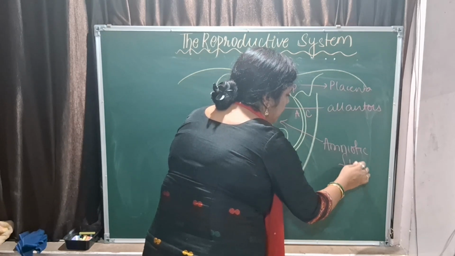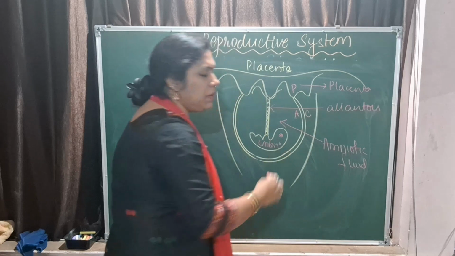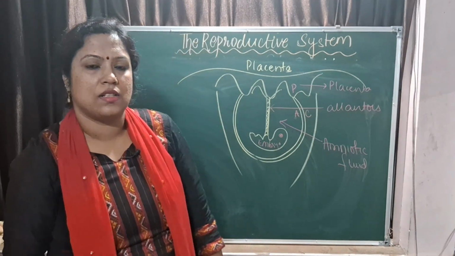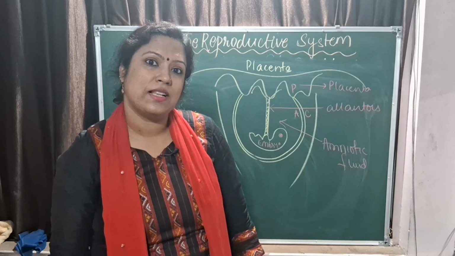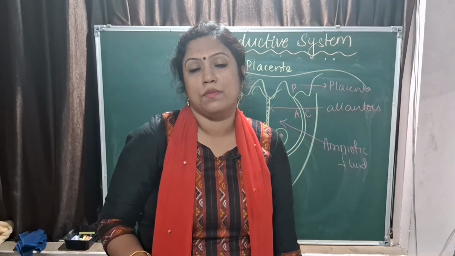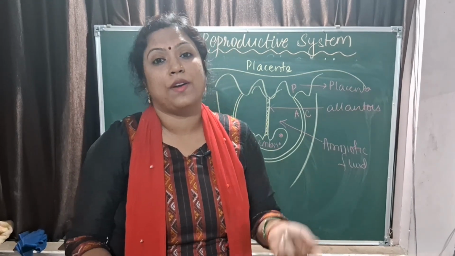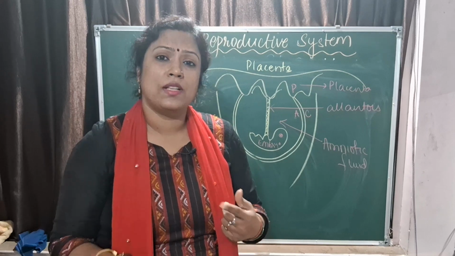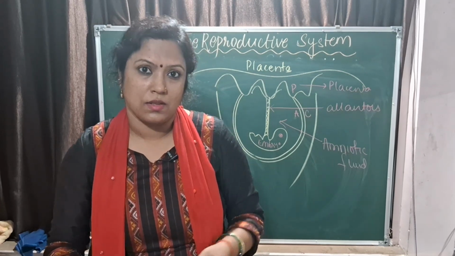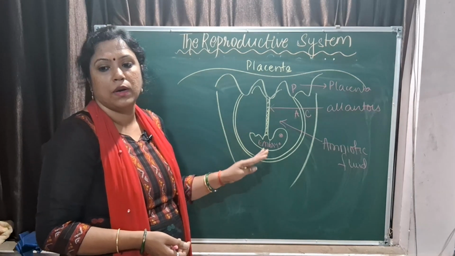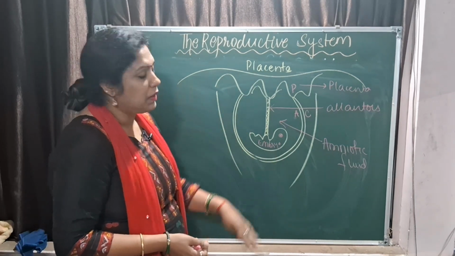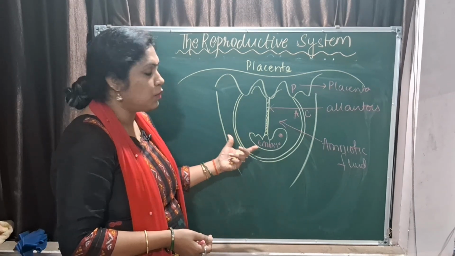The baby practices breathing, digestion, everything with the amniotic fluid. Amniotic fluid also has certain cells of the baby which are used in prenatal diagnosis, where you want to find out the gender of the child or whether the child is suffering from any kind of disorder. So you can use this amniotic fluid. This is all about the baby growing in the womb.